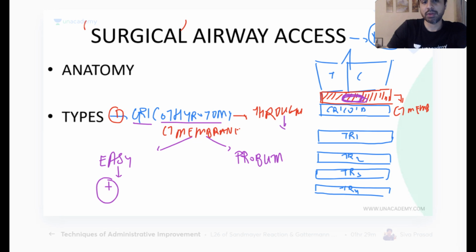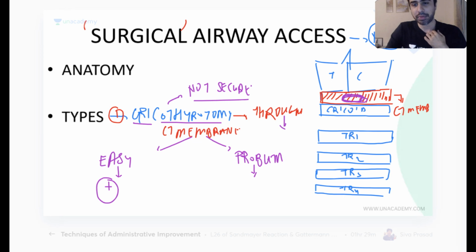But what's the problem with cricothyrotomy? Why do I say this is not secure? Damage to what? If it's easy, then it can't be damaging. Others can also speak. Your exams are not so far away. Why is it easy, and what's the problem with cricothyrotomy? These are absolutely must-know points. As physicians, we need to know. You are going to be doctors very soon. Easy to do, then. Recurrent laryngeal nerve, low time needed.